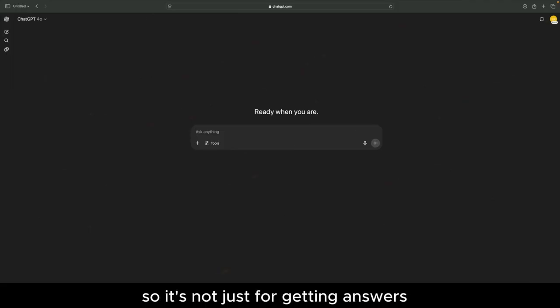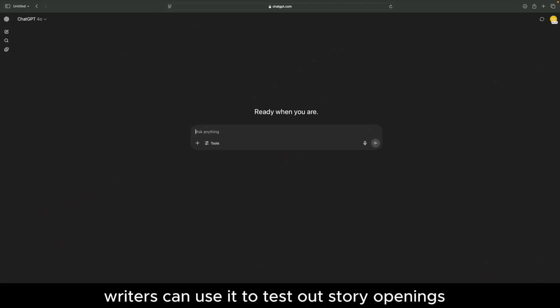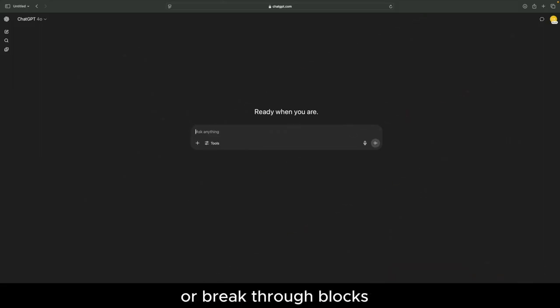So it's not just for getting answers. It can help you imagine things. For example, story ideas, brand names, ad slogans, fictional worlds, character arcs, plot twists, even campaign ideas for games or writing prompts for videos. For example, writers can use it to test out story openings or break through blocks.